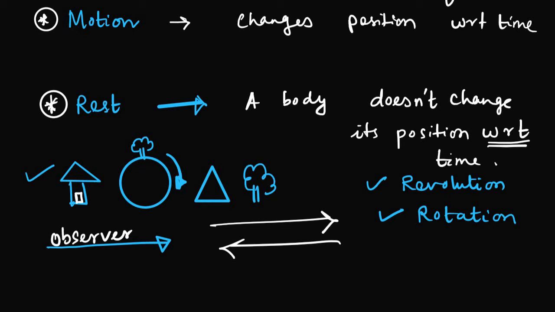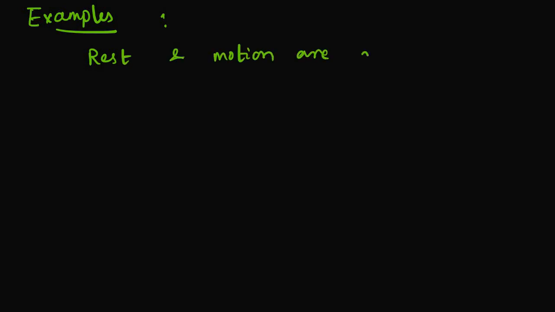Now rest or motion are two relative terms depending upon the observer, with respect to the observer, as we have discussed already. Okay. Now, I want to elaborate with a quick example of how rest and motion can be explained as relative terms. How are you going to explain it with a proper example? Well, all are proper examples. The tree standing, it is also a proper example.